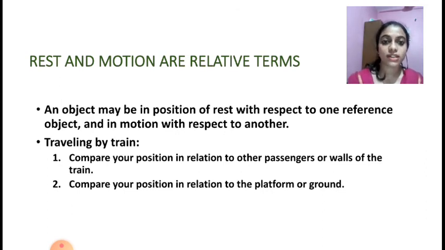This is what we are discussing, that rest and motion are relative terms. That is, we are in motion with respect to some objects, and we are at rest when comparing our position with respect to some other things. So, in this example, when we are traveling by train, when we compare our position with the passengers and the walls of the train, we are at rest. And if we compare our position with respect to the platform or the ground, we are in motion. So, this is how rest and motion are relative terms.